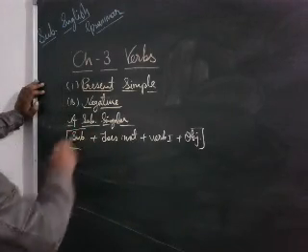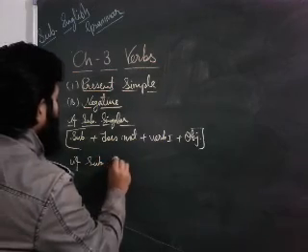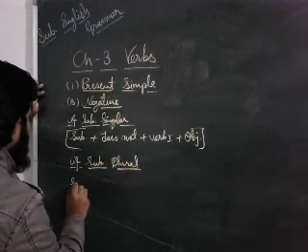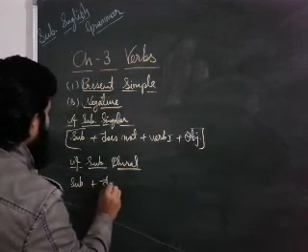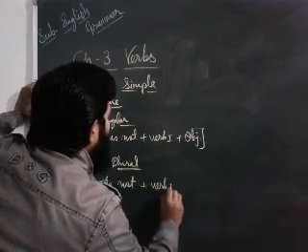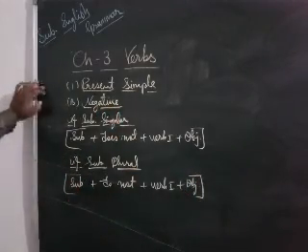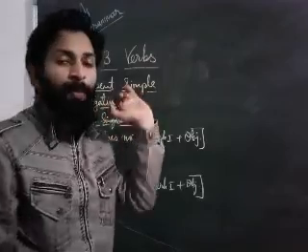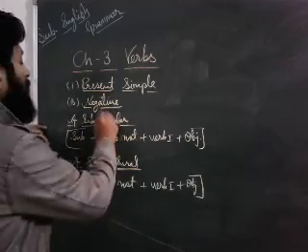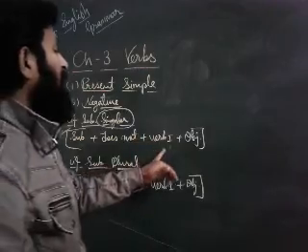But if the subject is plural, then you have to follow this rule only: subject plus do not plus verb first form plus object. Dear students, you have to follow that rule for making negative sentences of present simple. If the subject is singular, then you have to follow the formula subject plus does not plus verb first form plus object.